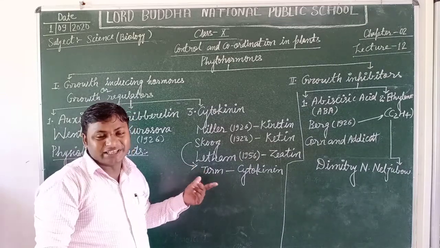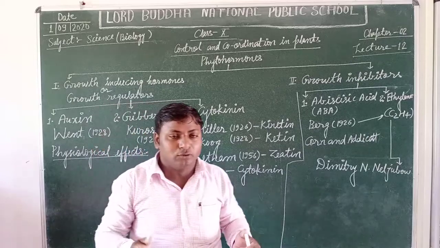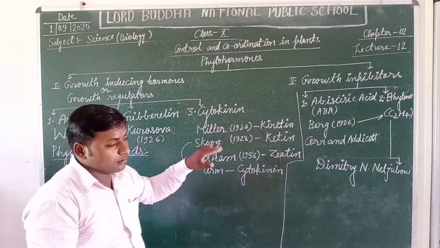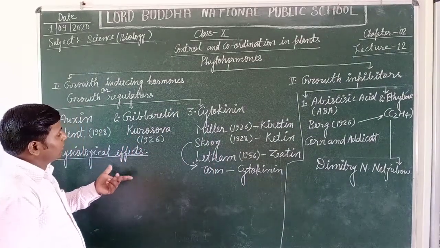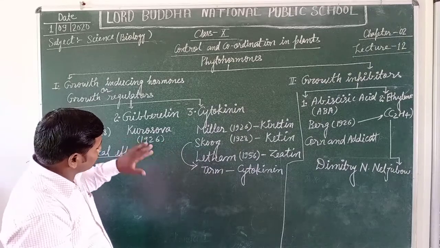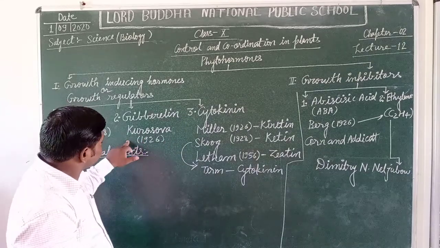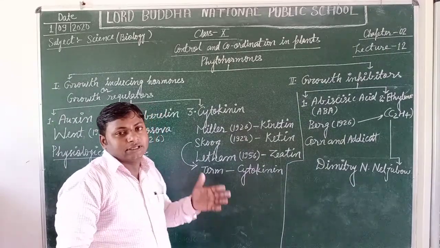It breaks the dormancy in seeds. It means the inactive seeds become active when the gibberellin hormone is applied on them. The seeds become active and can germinate naturally.